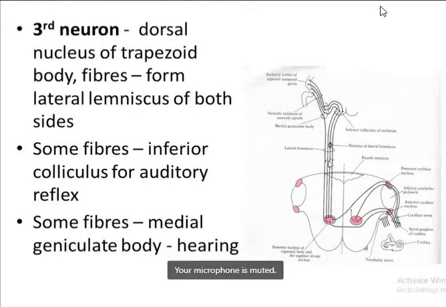Here they are forming the lateral lemniscus here, and some fibers run towards the inferior colliculus here, which is mainly responsible for the auditory reflex, and some fibers are going towards the medial geniculate body, which is responsible for the hearing.